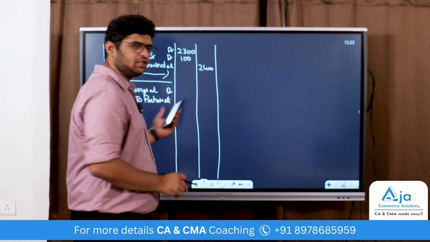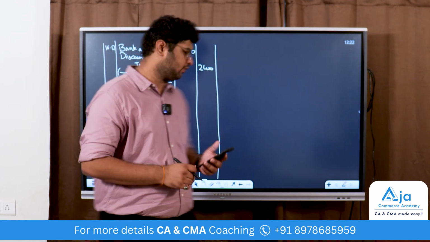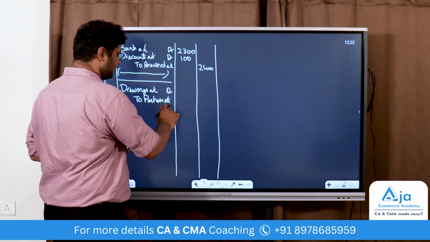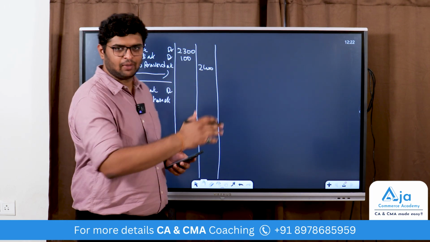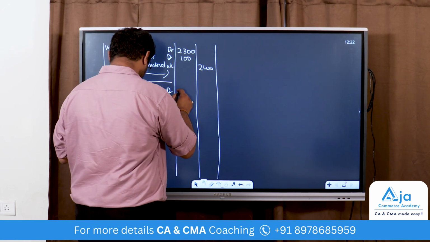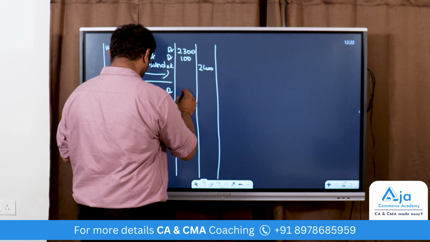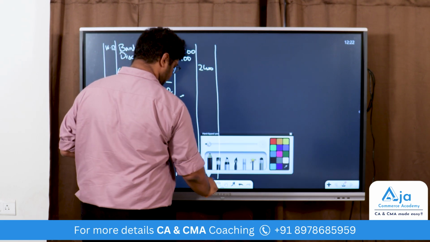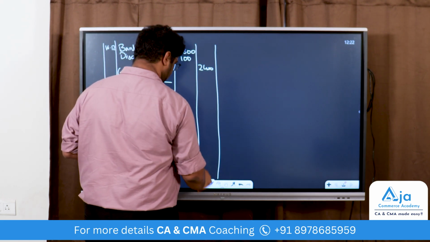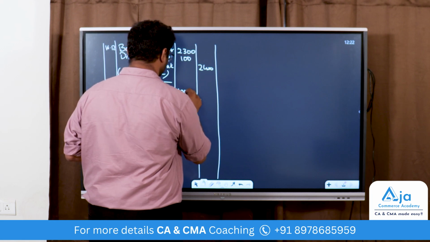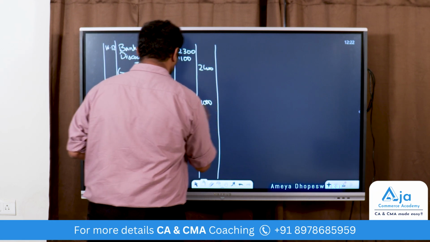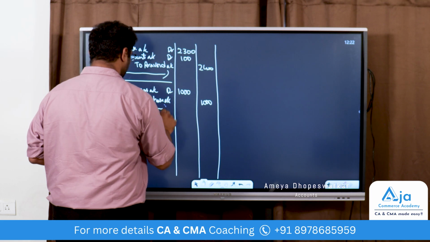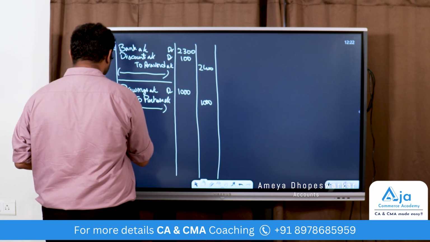From that stock of goods, he has drawn some goods. So you credit purchase account and debit drawings account, worth 1,000. Being goods drawn from purchases.